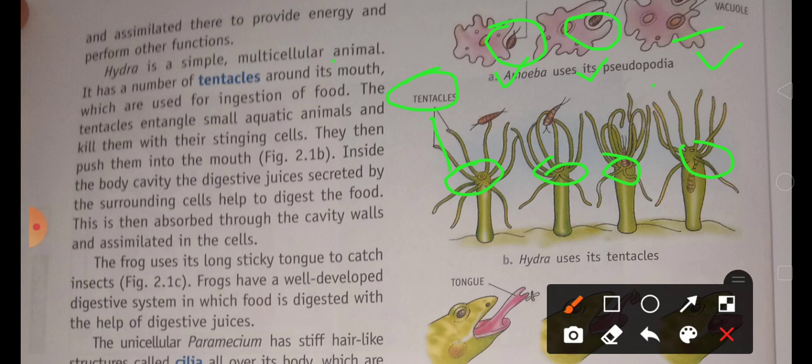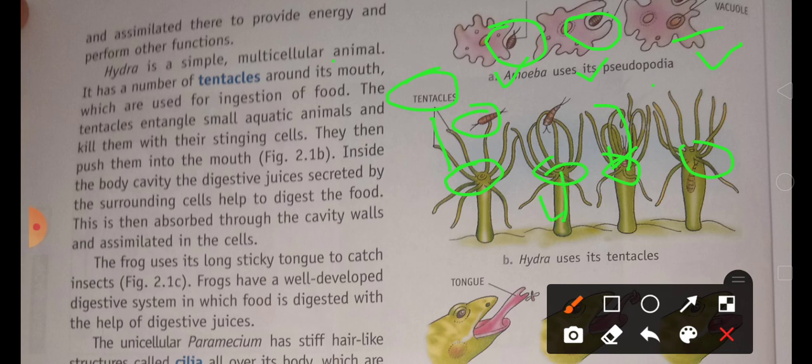So in the hydra, tentacles are found. The tentacles entangle small aquatic animals and kill them with their stinging cells. In these tentacles, stinging cells are found, which kill the insects found in the water. Then they push them into the mouth, inside the body cavity.